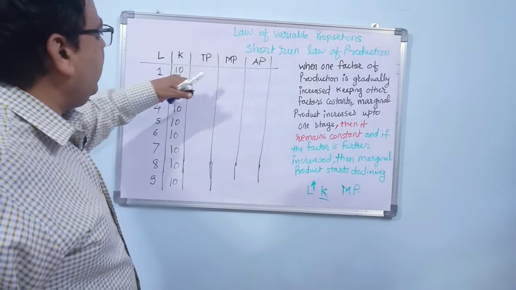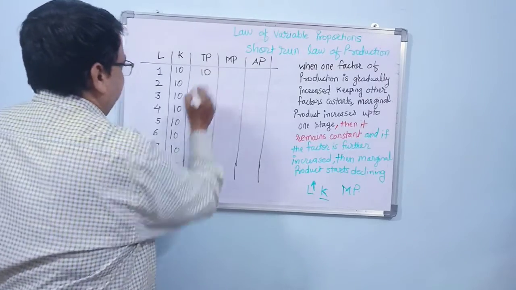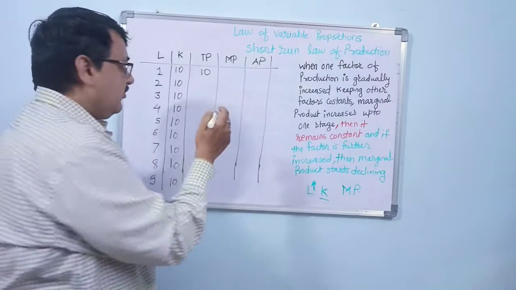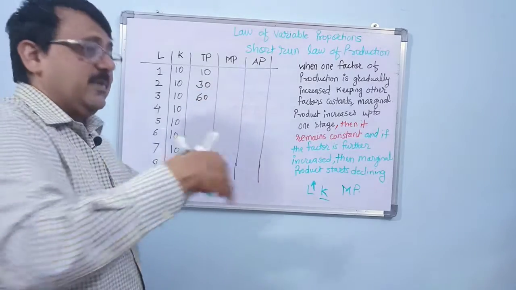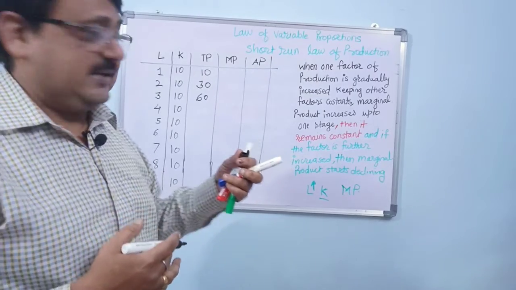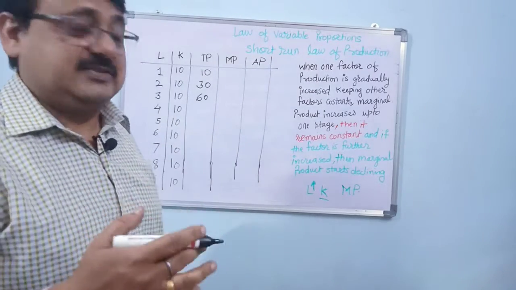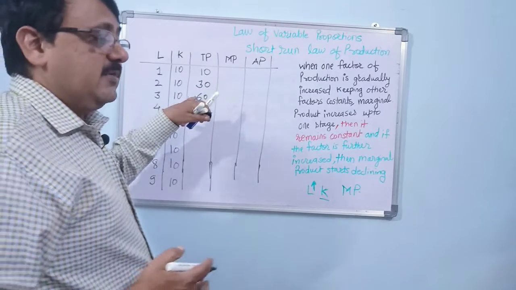Initially when you have 1 labor and 10 capital, your production was 10. But as you increase the number of labor, it becomes 30, then it becomes 60. Why is it increasing manifold? Because the number of labor is increasing, so your process is getting optimized. So it has increased 10, 30 and then becomes 60.